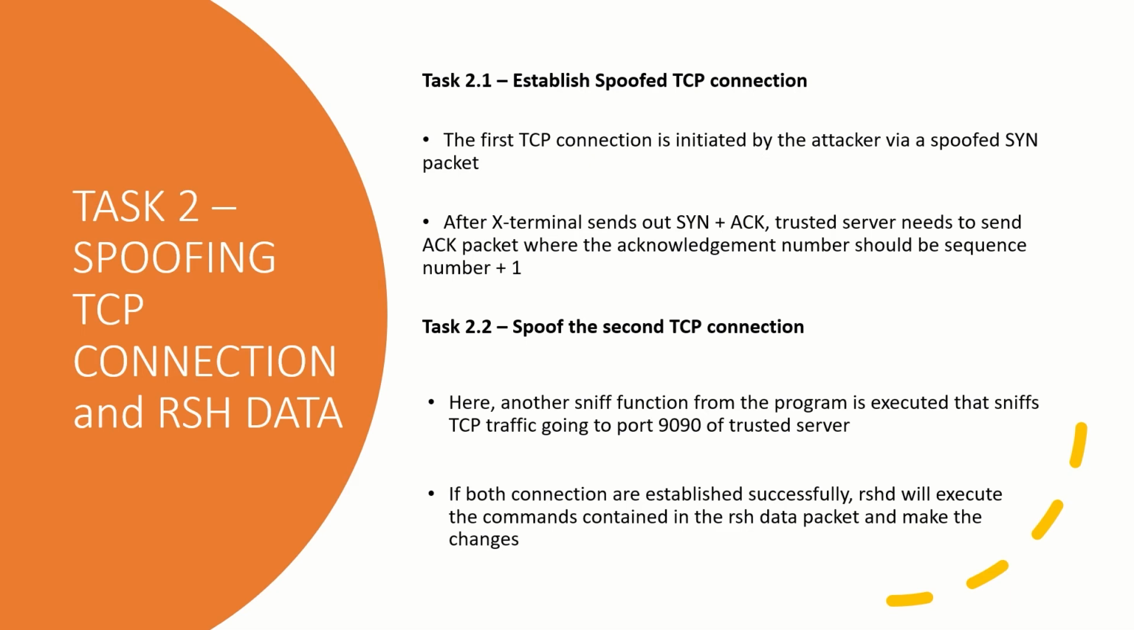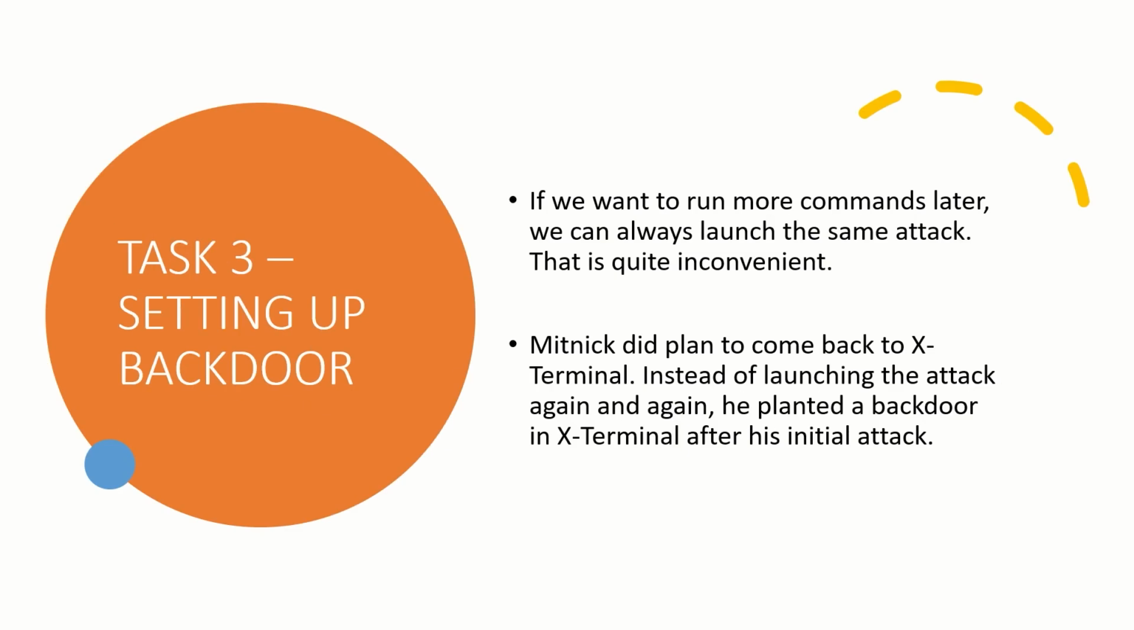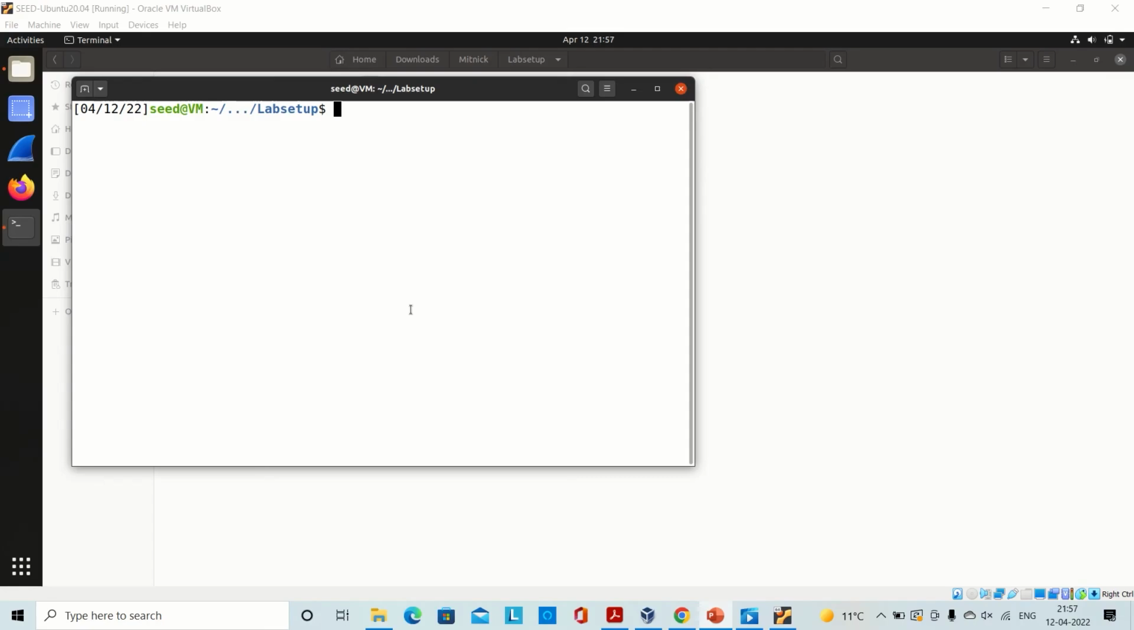Next, the most important part is setting up the backdoor. Now we have to write the commands again and again and launch the same attack again and again, which is very inconvenient. So Mitnick came up with a plan to set up a backdoor in the X terminal after his initial attack. Now I would like to hand over to Paramveer to continue with the execution of the Mitnick attack. Thank you. Now I will show you the execution of this attack.